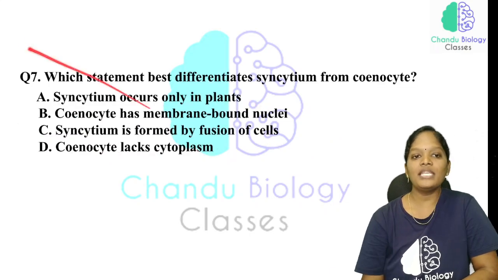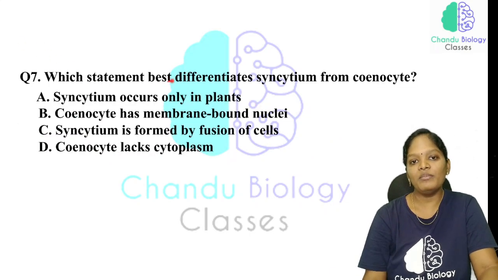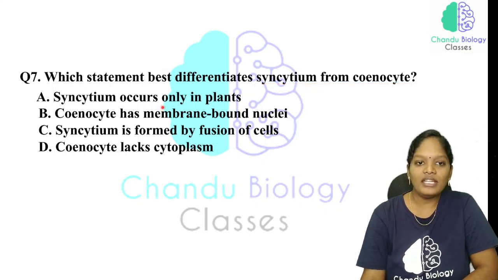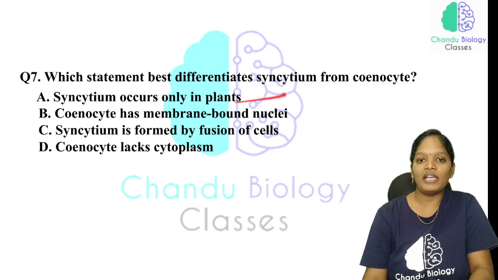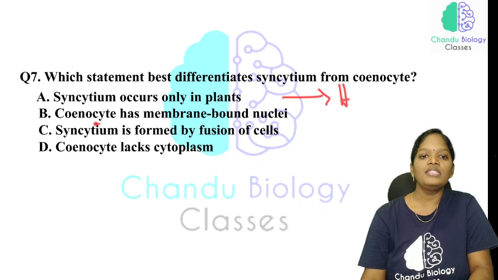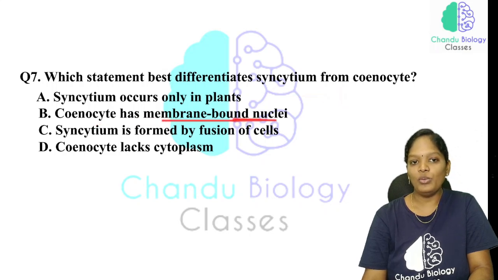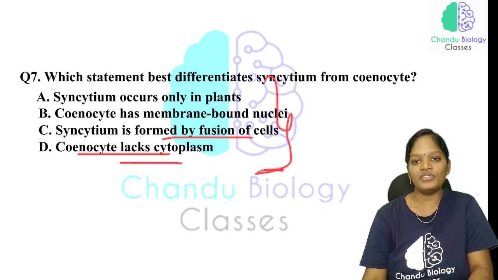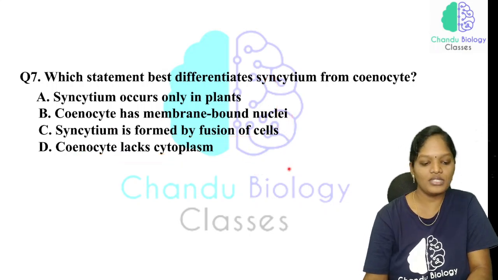Now, the next important question: which statement best differentiates the syncytium from the coenocyte? Syncytium occurs only in the plant cell. This is the wrong statement, because syncytium is also present in humans, for example the skeletal muscle. Coenocyte has membrane-bound nuclei. Syncytium is formed by the fusion of cells. Coenocyte lacks cytoplasm.